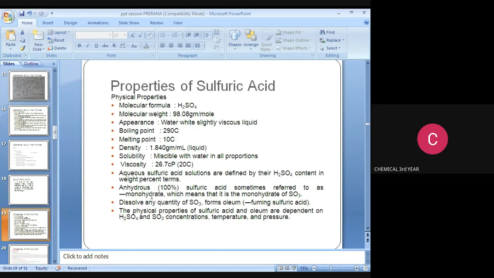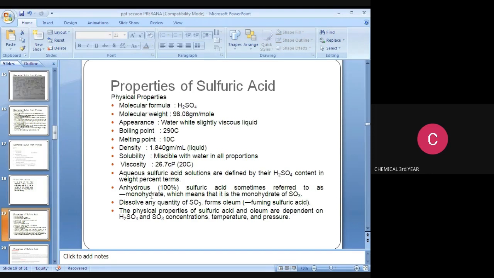Next, what are the properties of sulfuric acid? The molecular formula is H2SO4. Note it down. This is very important for GATE exams. Some of the questions are asked from these properties. Molecular weight is 98.08 gram per mole. Appearance is a water white, slightly viscous liquid.